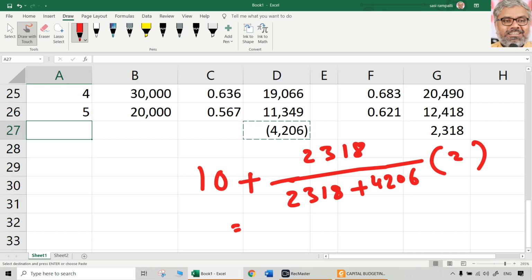2318 plus 4206, the denominator is 6524. So 2318 divided by that 6524 multiplied with 2 plus 10, you got 10.711. If at all you want to have 3 decimals, but 2 decimals is enough. 10.71%. What is this? That is IRR.